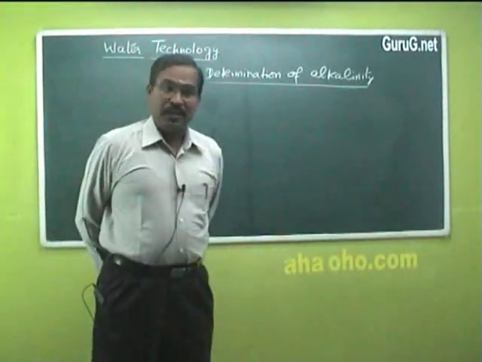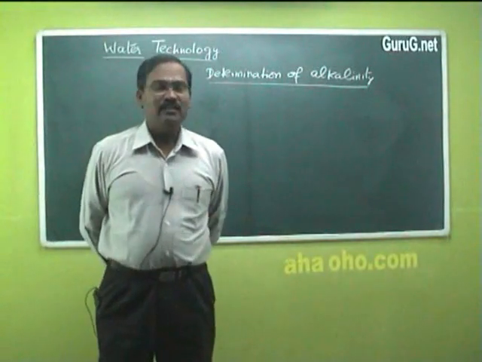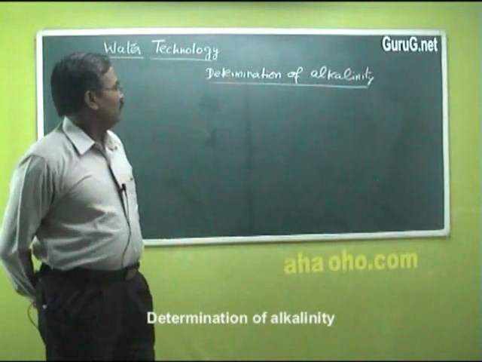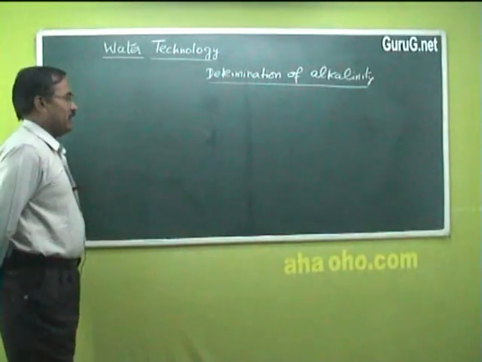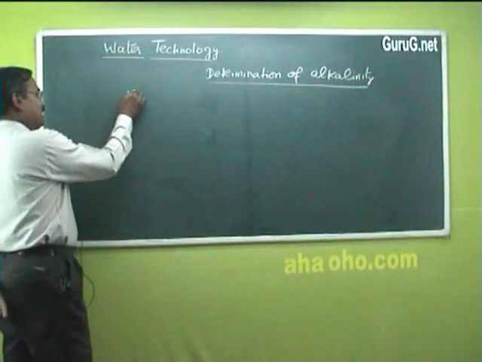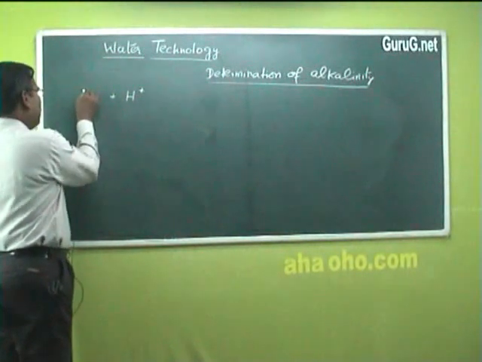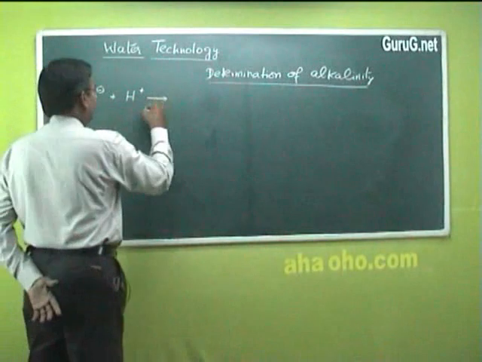Determination of alkalinity. Alkalinity of a water sample can be estimated by titrating the given water sample with standard acid. When we titrate the water sample with acid, that is H plus, the alkalinity causing substances react in this manner.